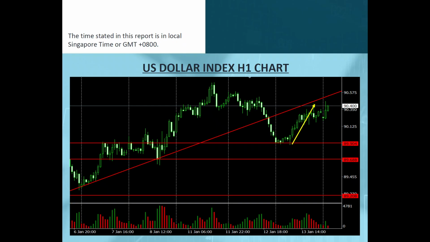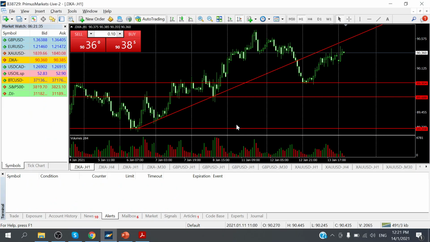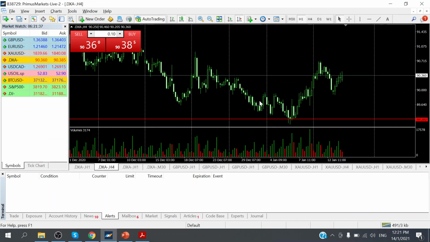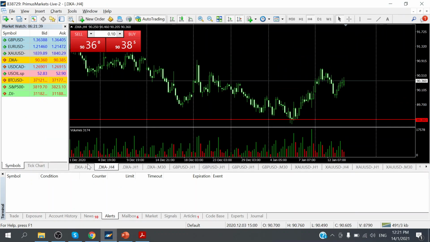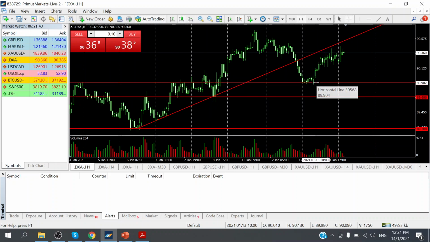So let us move on to the MT4 technical charts to have a look and see what is happening on the technical side. Okay, again, this is the MT4 chart. This is the 4-hour chart, and we are switching back to the 1-hour charts, where we do see support levels at 89.90, and the price starts to move up from about 3 p.m. local Malaysia time yesterday, from 89.89 levels all the way to a high of 90.42 levels.